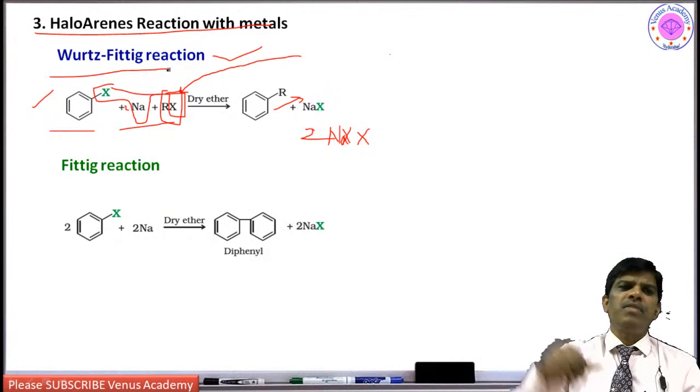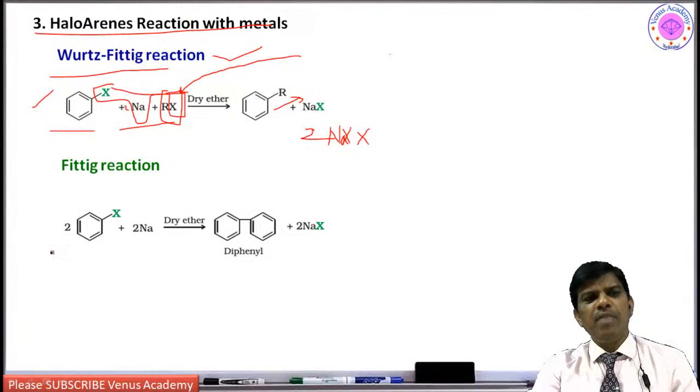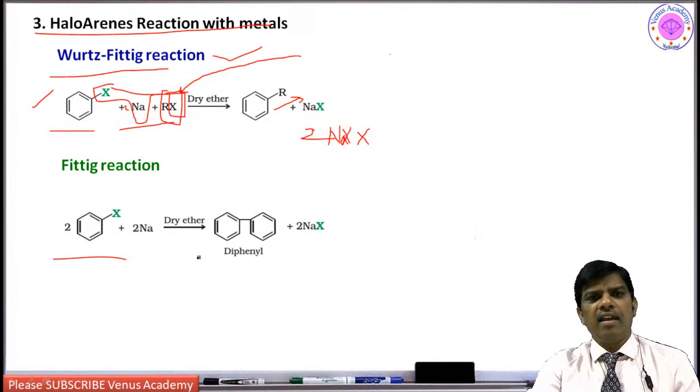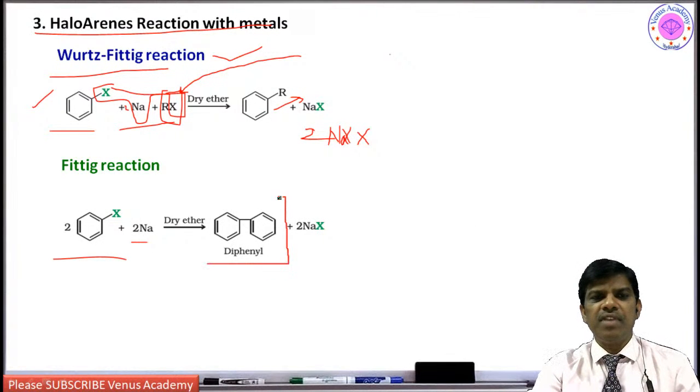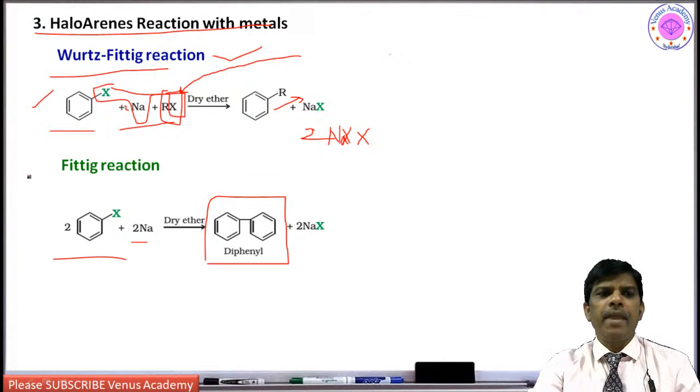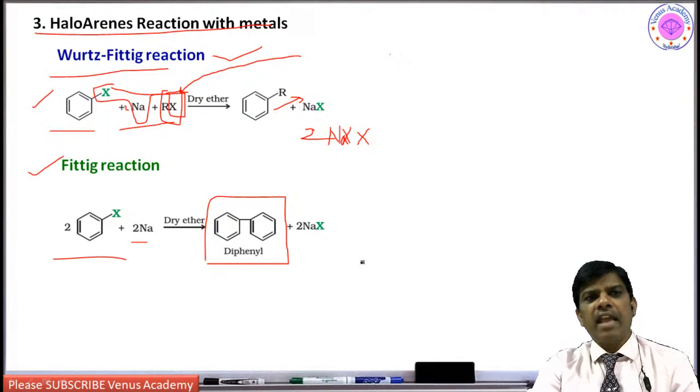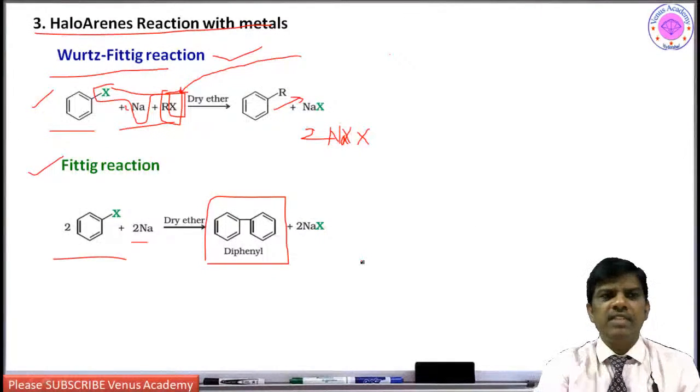To overcome this, there is a way to make these compounds, the Fittig reaction, where you take only aromatic halides, and when you do the sodium reaction in dry ether, it is going to give diphenyls. So this is a very important reaction in organic chemistry, where you can prepare diphenyls. Yes, students, so this is how it is. Aromatic halides are going to undergo this Fittig reaction.